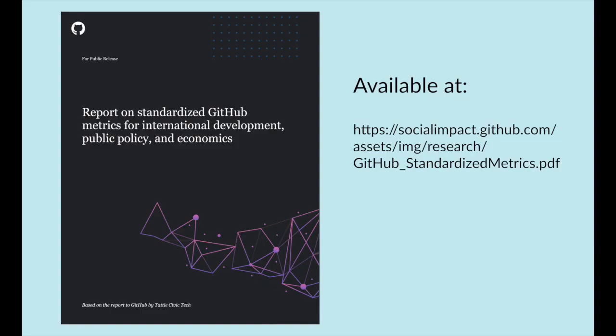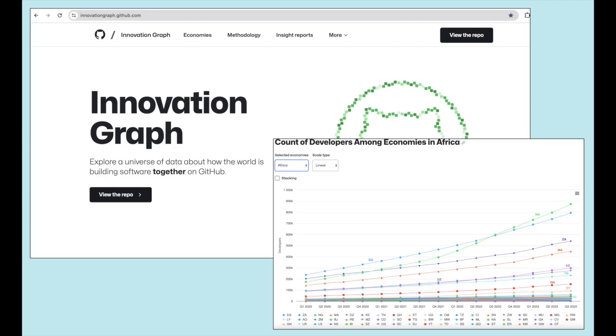As I spoke about many times while I was at GitHub, most of the global population is now officially connected online and uses products like WhatsApp to send messages, GitHub to write and store code, Instagram to share stories, and WorldRemit to send money, and so on. For this reason, while I was at GitHub, I launched a standardized metrics project to help international development practitioners use aggregated GitHub user data to inform their programs. That supported the launch of the GitHub Innovation Graph, seen here, which allows people to explore these aggregated metrics.